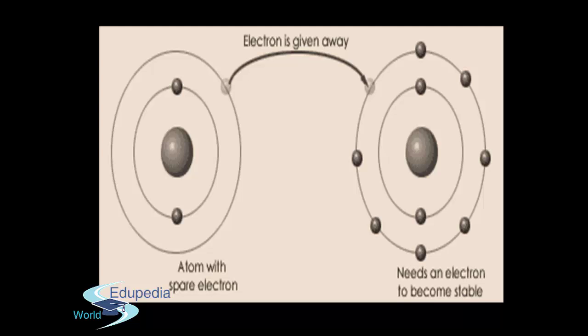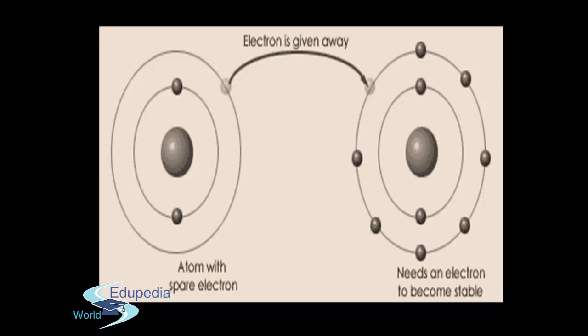Here you can see an atom which has a spare electron can give it to another atom. The other needs one electron to get more stable. So the two become more stable, one having 2 electrons in the K shell and one having 8 electrons in the outermost shell.